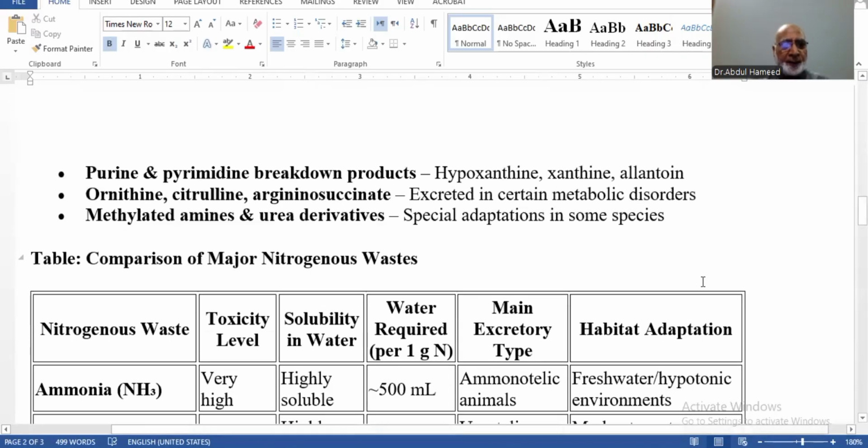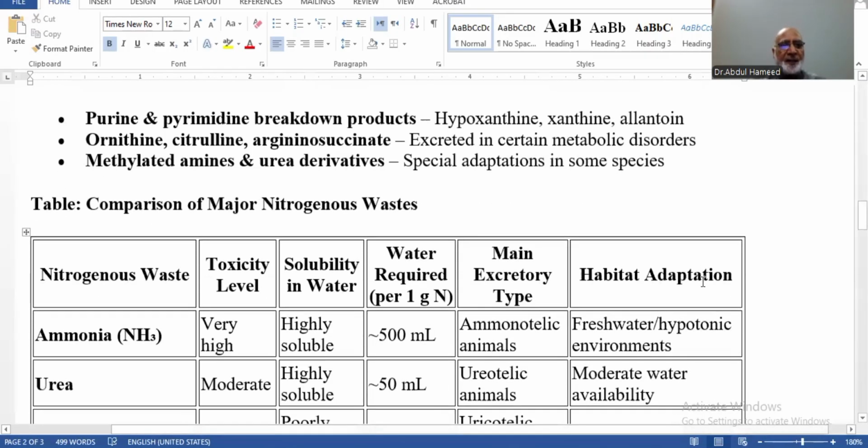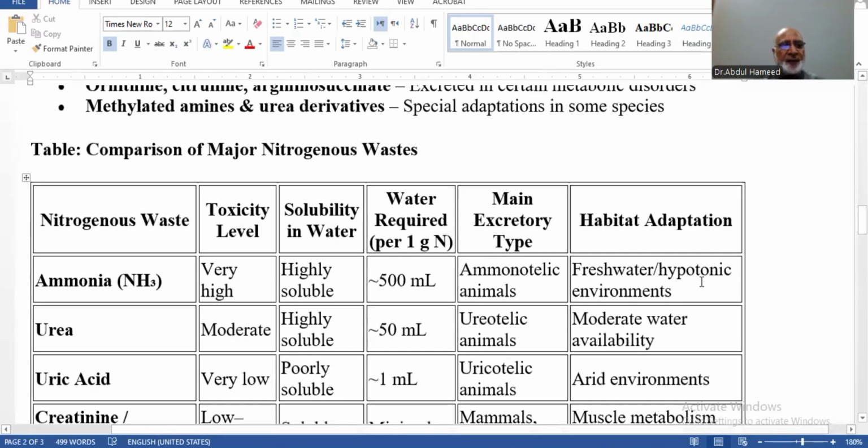So there is a table comparison of major nitrogenous based materials. There are some features, and we will deal with certain special requirements. For example, nitrogenous waste material ammonia: toxicity level very low, solubility in water high, and water requirement 500 ml, main excretory type ureotelic animals, and habitat freshwater or hypotonic environment.